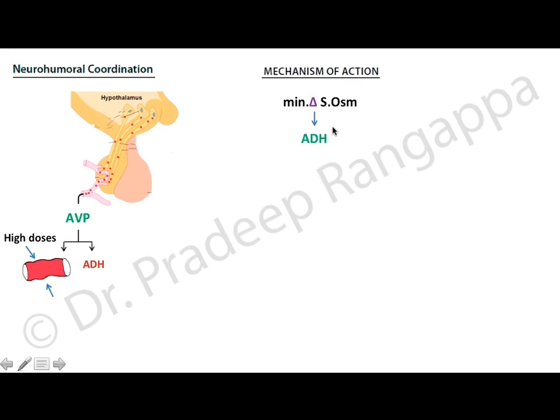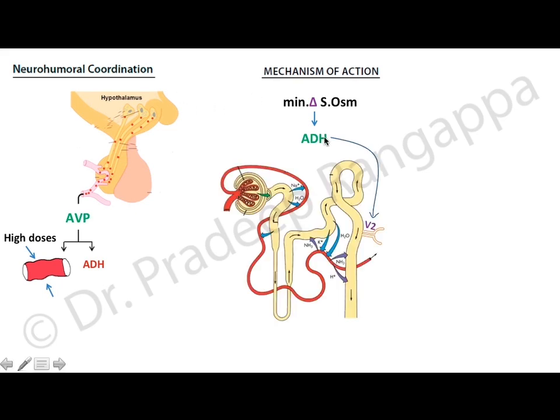The mechanism of action is that whenever there is a minimal change in the serum osmolality within the blood, ADH, antidiuretic hormone, gets produced. This antidiuretic hormone acts on the V2 receptors present on the collecting tubules, which causes absorption of water. It increases the urine osmolality because it does not allow water to get excreted. It reabsorbs all the water, and you have concentrated urine, which leads to an increase in the urine osmolality. That is the mechanism of antidiuretic hormone.